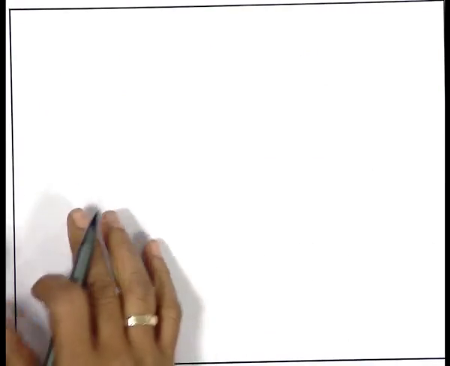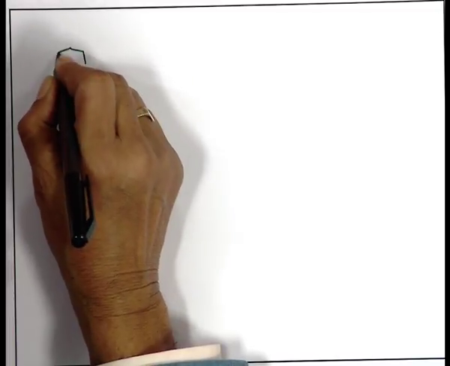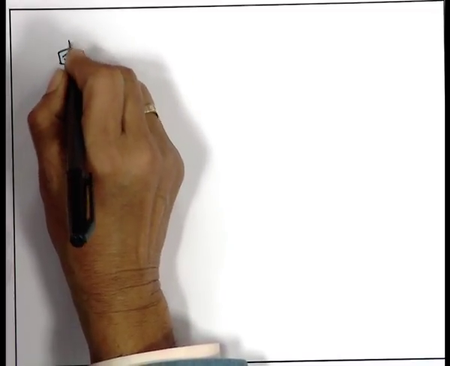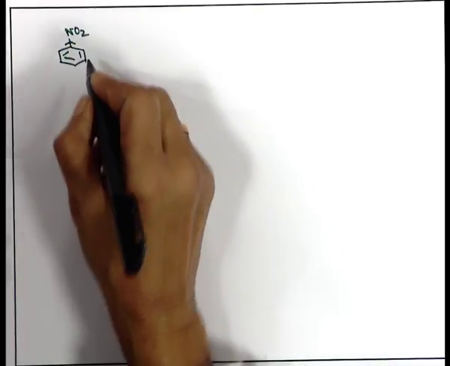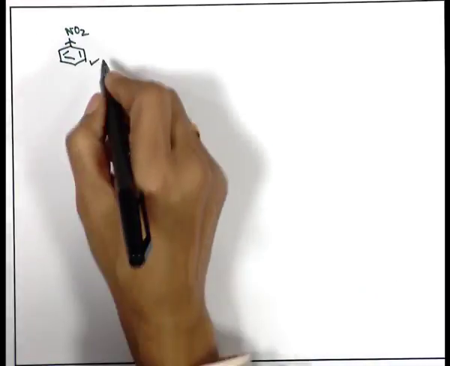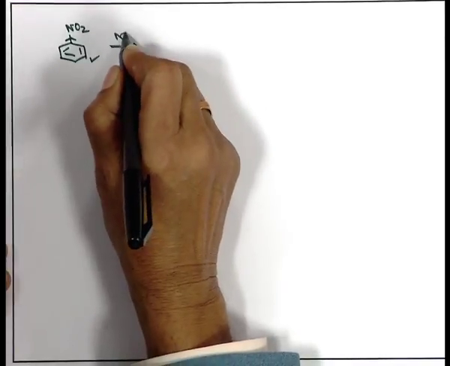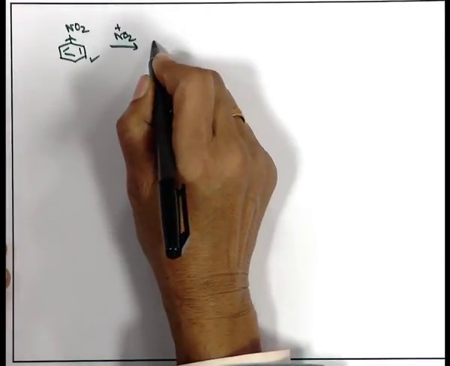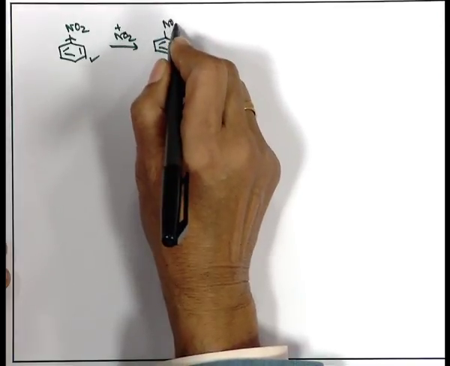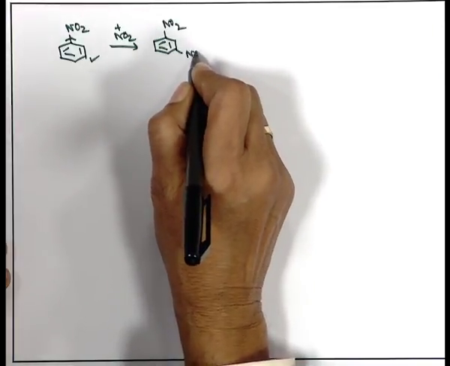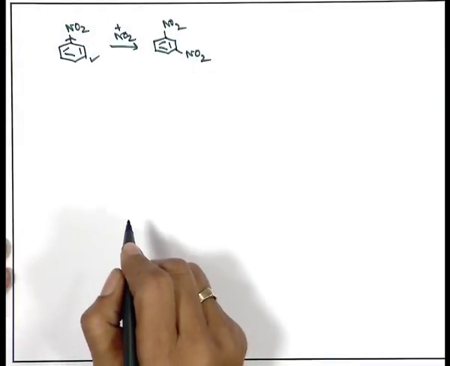So, that is the reason if I start with nitrobenzene, I will end up with trinitrobenzene. What is that? The nitro group will deactivate the benzene ring, will pull electron, and help the second nitro group to come in the meta position. So, I am writing another NO2, and that nitro group will enter via this pi complex, sigma complex, by the same methodology, at the 3 position.